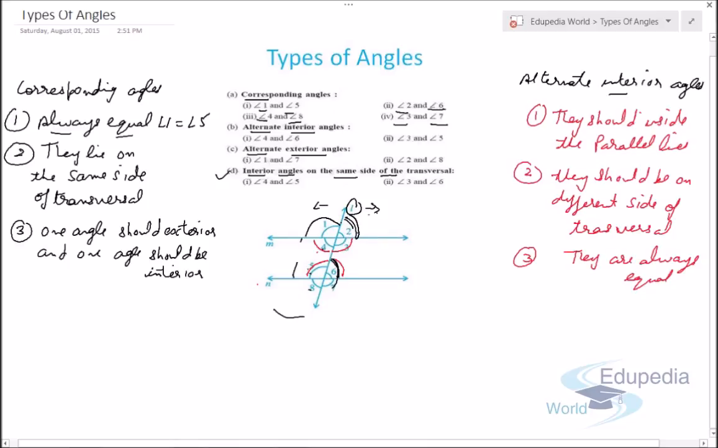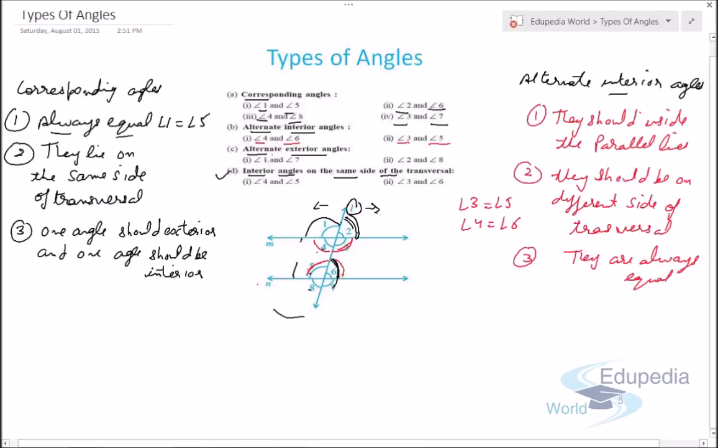And the second point is they should be on different sides of a transversal, meaning angle 3 and angle 5 can represent alternate interior angles. So we can clearly see that angle 3 and angle 5 are alternate interior angles. Angle 4 and angle 6 are also alternate interior angles, and they are always equal, meaning angle 3 equals angle 5, angle 4 equals angle 6. So this is the concept of alternate interior angles.